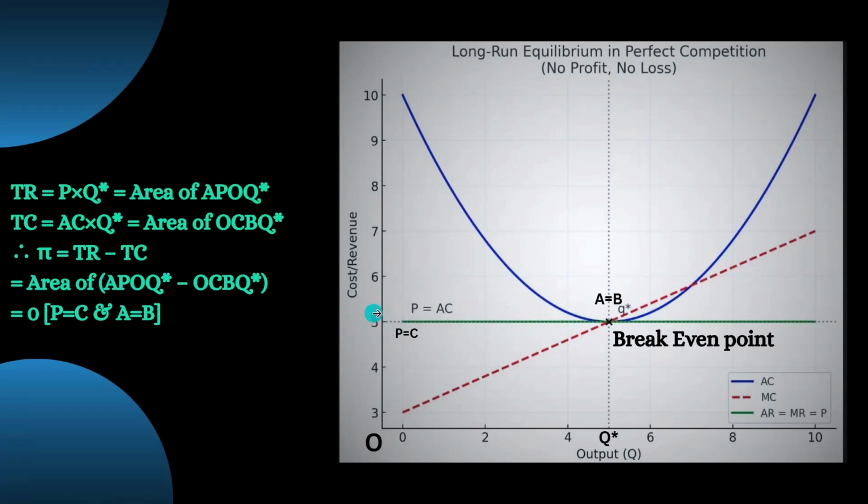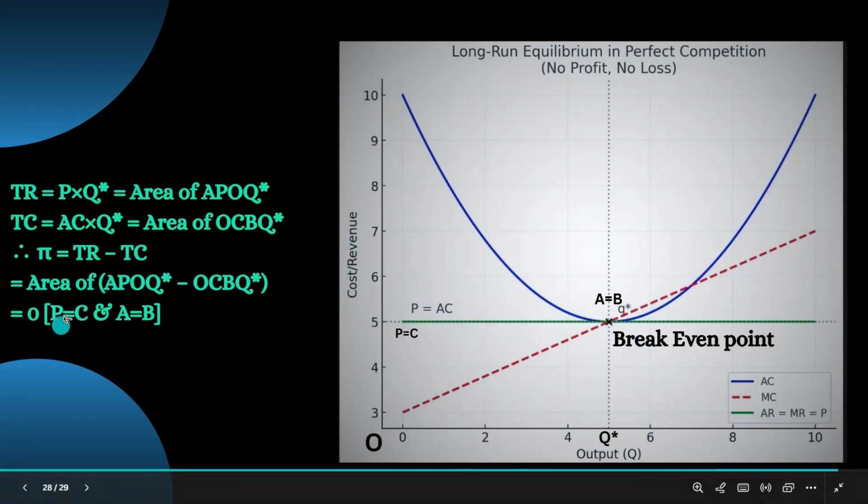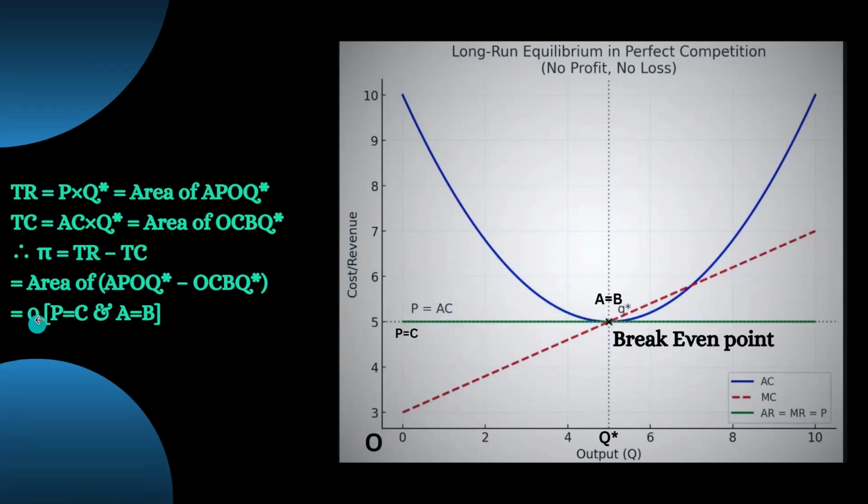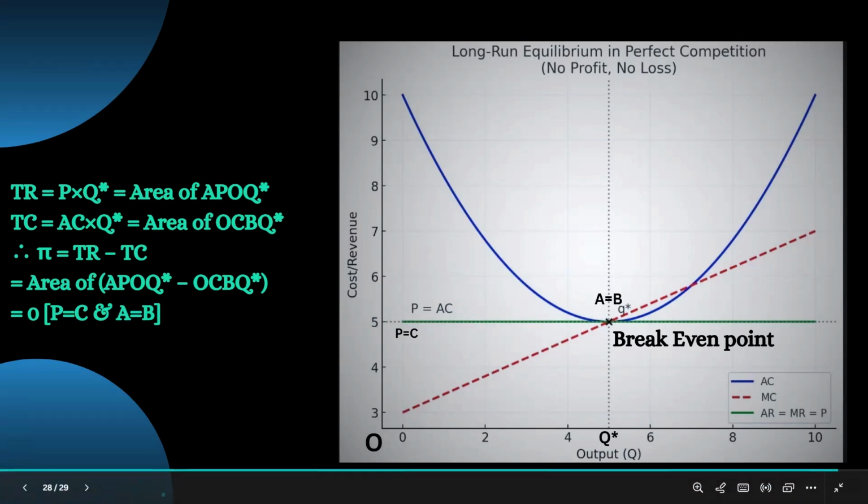Here, the area of TR and the area of TC are both equal, and this area is given. And if we subtract TR minus TC, we will get the area 0. So that's why this point at Q star is called the break-even point or no profit, no loss point.